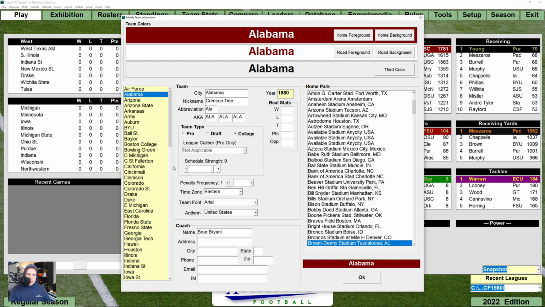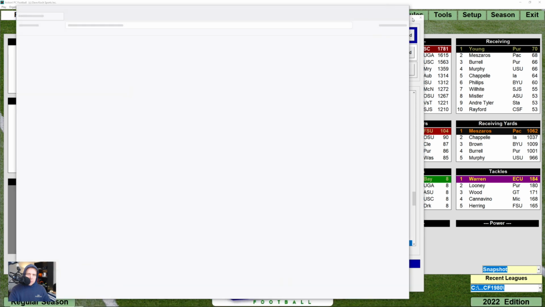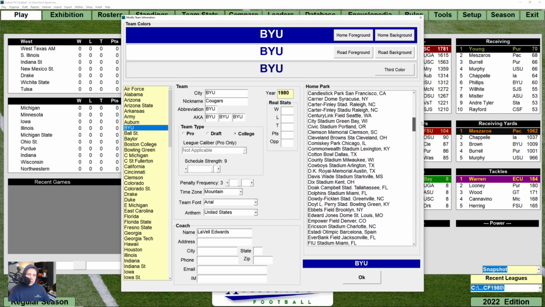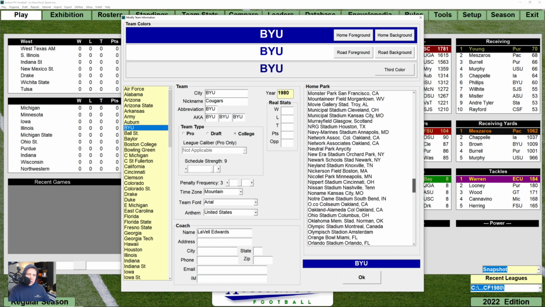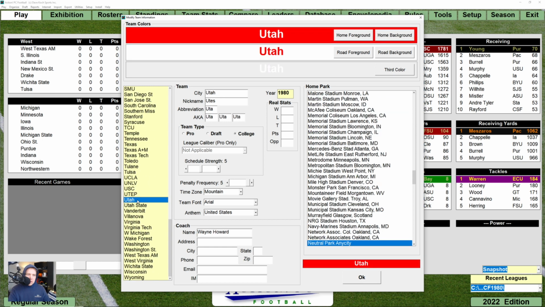Now, there's stuff here that I think is somewhat controversial, right? So we look at BYU, which played fairly well in 1980. In fact, we'll go look that up here, assuming my browser actually loads on Windows. BYU had a schedule strength, according to them, of 9, which I think is very questionable. This is also the incorrect stadium. They were at Cougar Stadium in Provo, or you could also call it LaVell Edwards Stadium. There it is, in Provo, Utah. So you save it there. Like I said, I think this is probably a fan-created season, so it's probably not something we have to worry about that much.